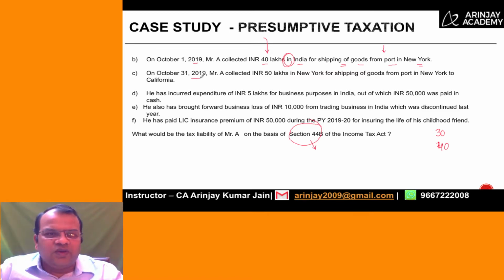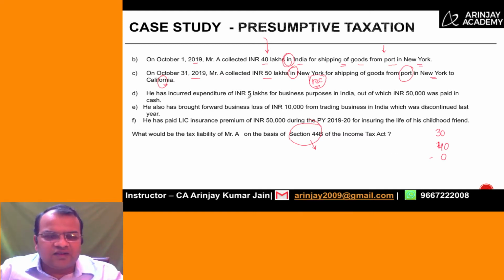On October 31, 2019, Mr. A collected 50 lakh in New York, so receipt in New York, for shipping of goods from a port in New York to California. Now, the money has been received outside India, the goods are shipped outside India, and the destination is also outside India. In such a case, this income is not included as a part of the receipts.